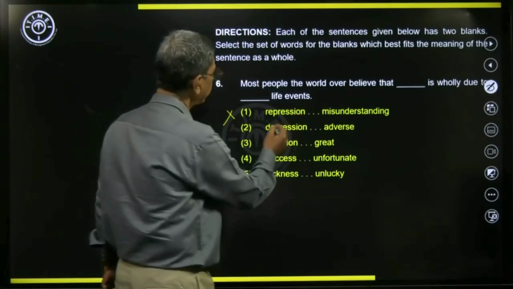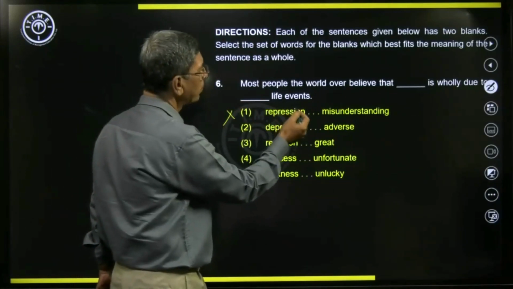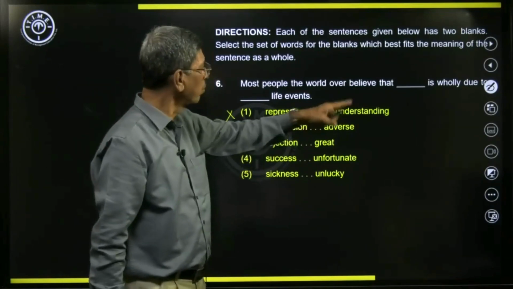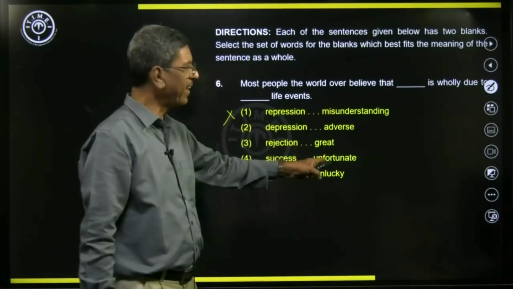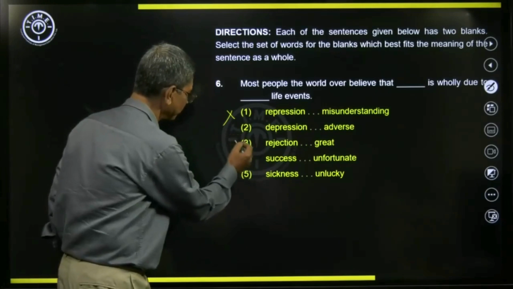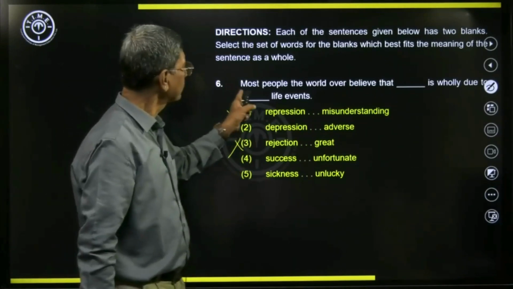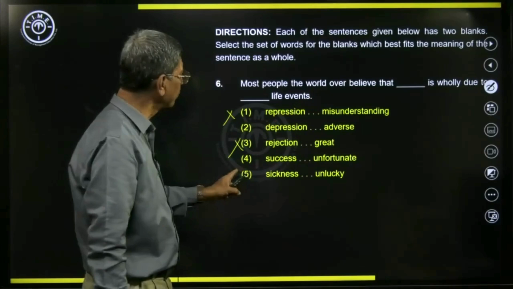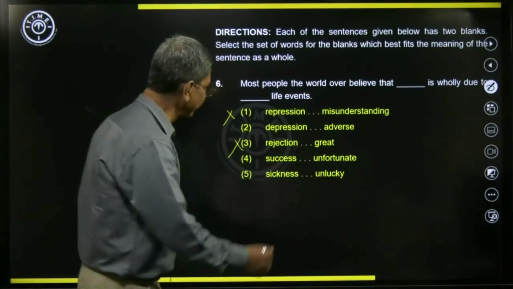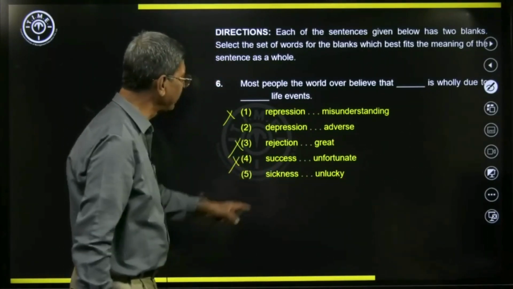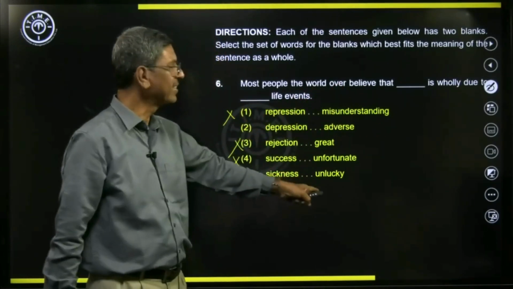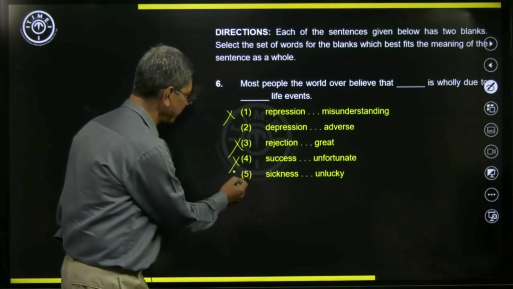So here most people the world over believe that rejection is wholly due to great life events, ruled out. Doesn't make sense. Most people the world over believe that success is wholly due to unfortunate life events, also ruled out. Then sickness is wholly due to unlucky life events, also ruled out.